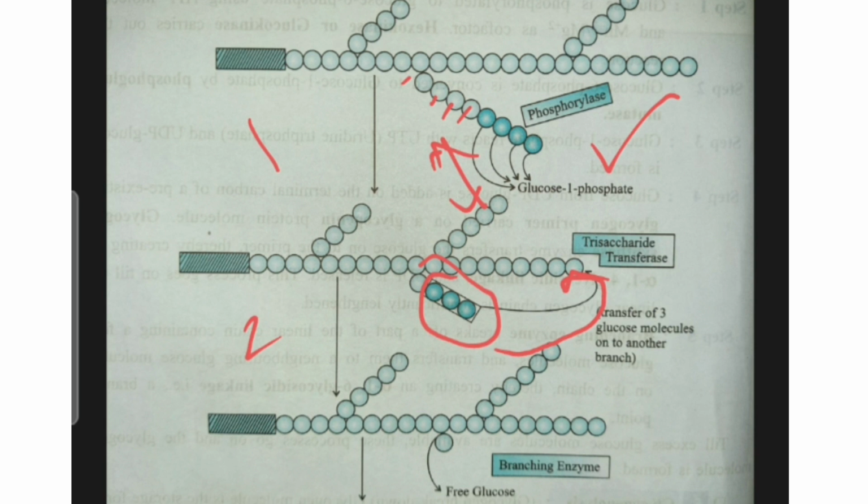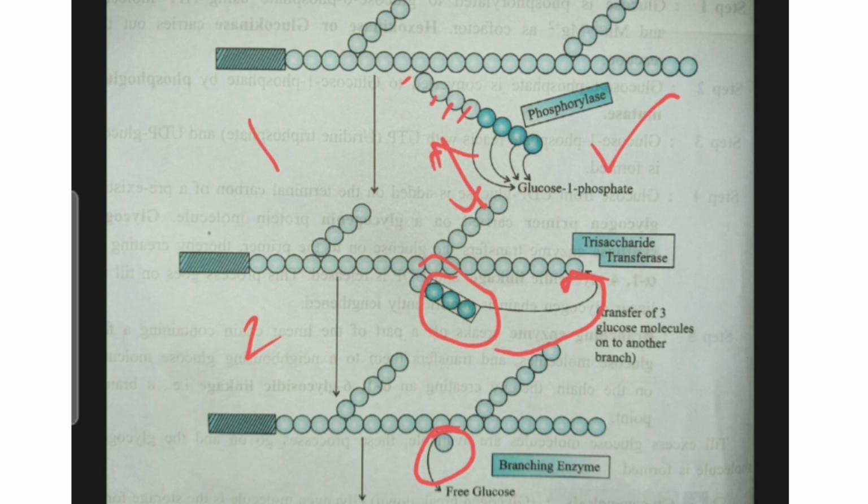Now the next step, the debranching enzyme acts on the alpha 1,6 glycosidic linkage. Only 1 glucose is left here, joined by this 1,6 glycosidic linkage, but as it is not a linear bond, the debranching enzyme acts on the alpha 1,6 glycosidic linkage at the branch point and thereby releases free glucose.